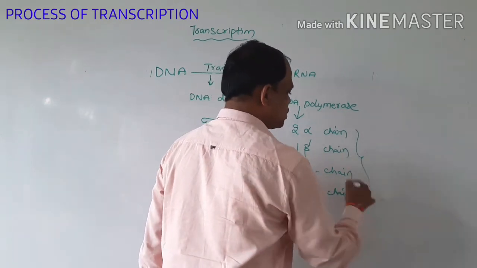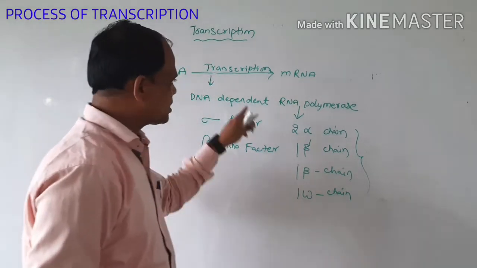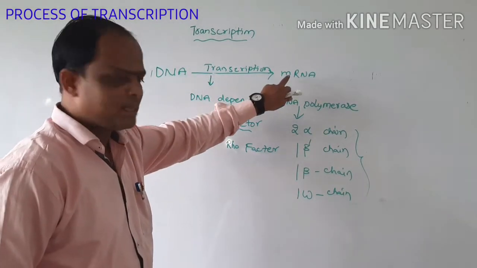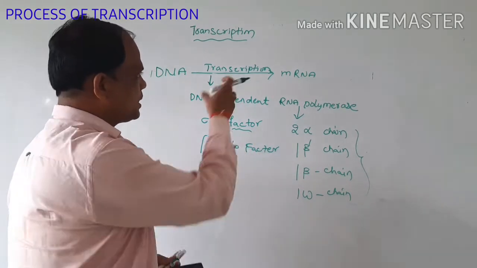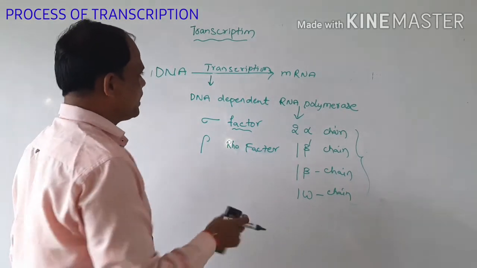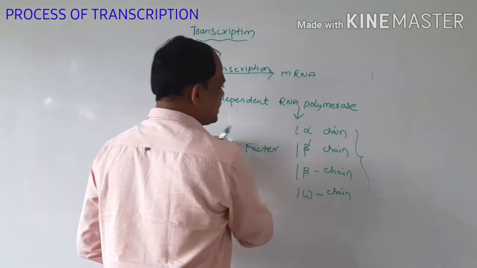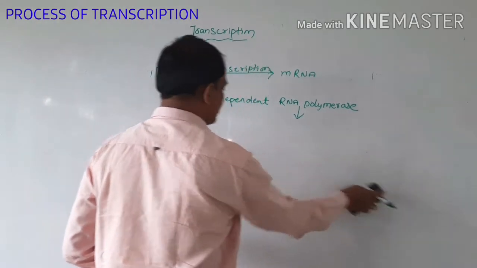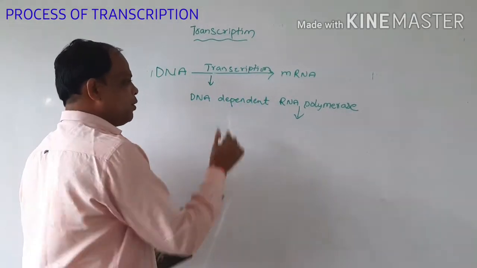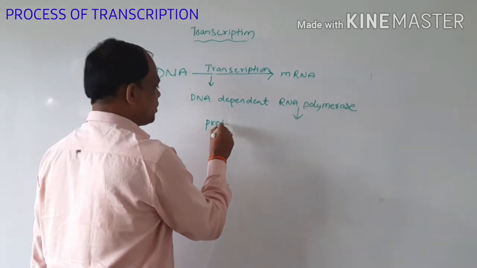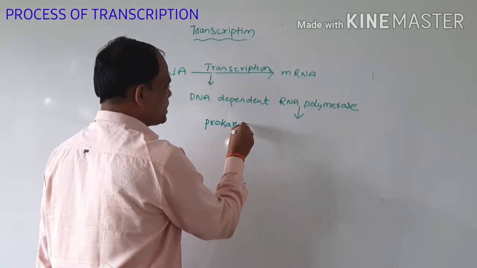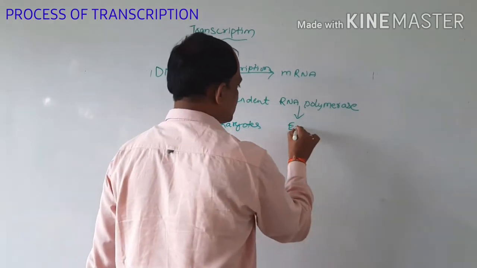All these chains are useful for the catalysis of mRNA synthesis. The DNA dependent RNA polymerases are present in different forms in prokaryotes and eukaryotes.